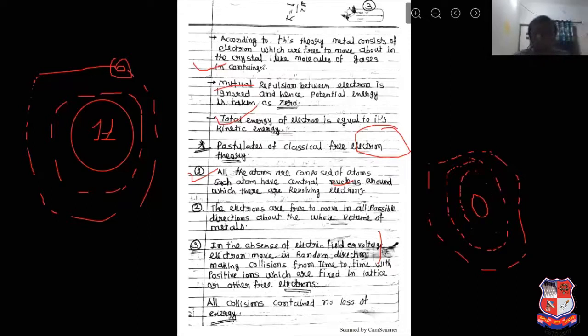According to this theory, metal consists of electrons. Metal consists of electrons which are free to move in the crystal. Means what? If here it is an electron, here it is an electron, they can easily move inside the crystal, like molecules of gas in a container.